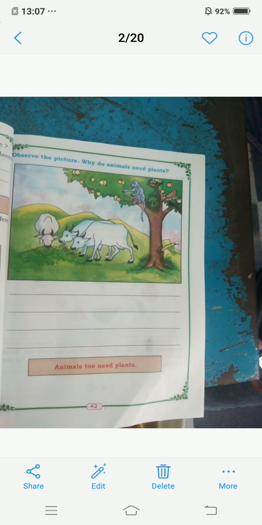Next, here in the picture they are given some animals, trees and all. Why do animals need plants, they have asked. Why do they eat plants, children? If they are thirsty and if they are hungry, they will eat the plants to fill their stomach. No, children?